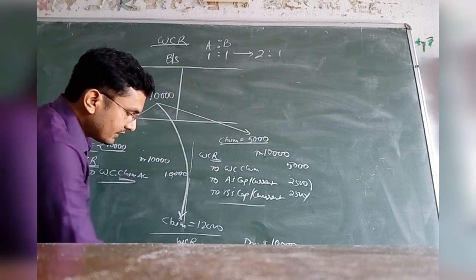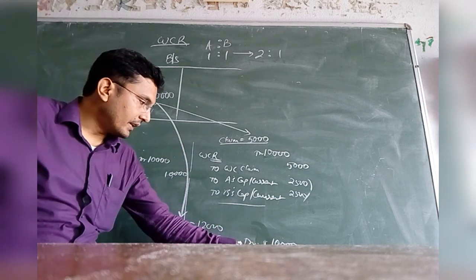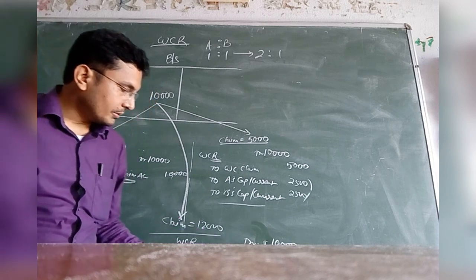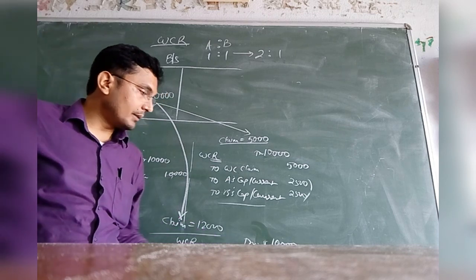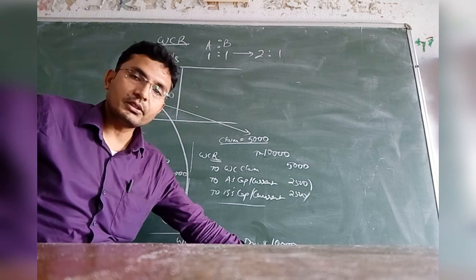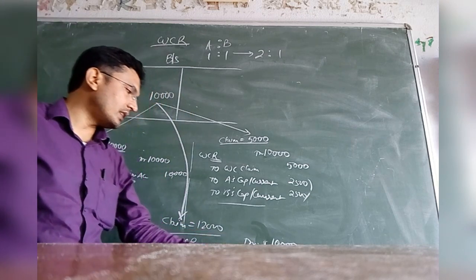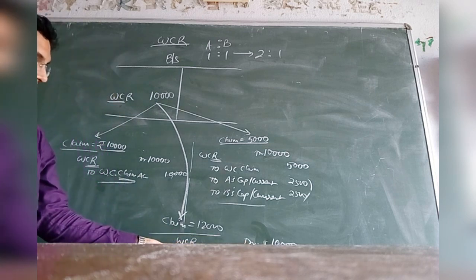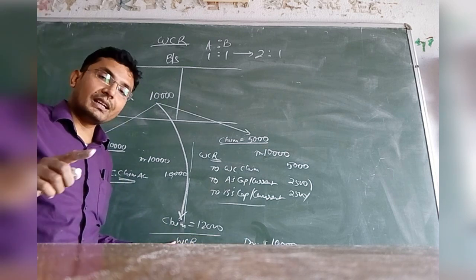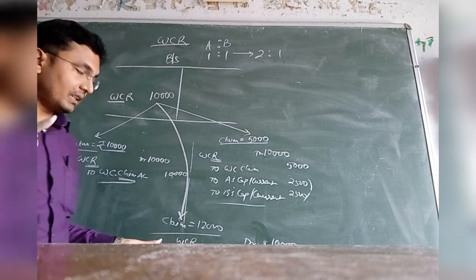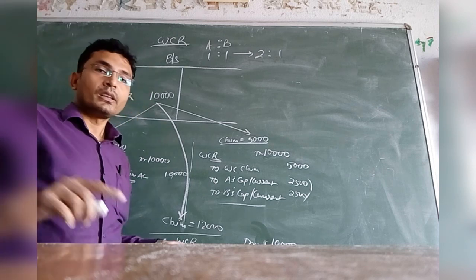Workman compensation reserve is eliminated by rupees 10,000, and workman compensation claim, that is a liability account, has been created by an amount of rupees 12,000 because the workers are demanding 12,000, and 2,000 has been made out of a separate nominal account like PL account. It is not a PL account, actually it is also a nominal account.